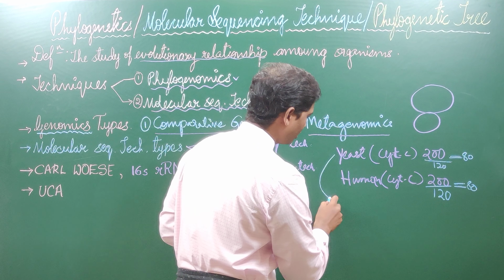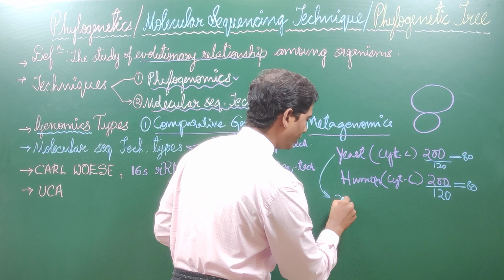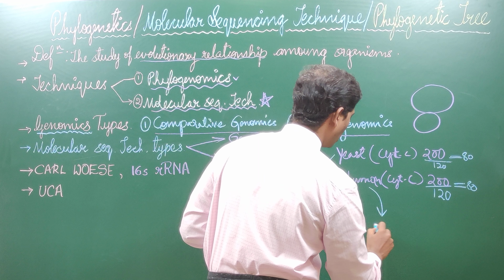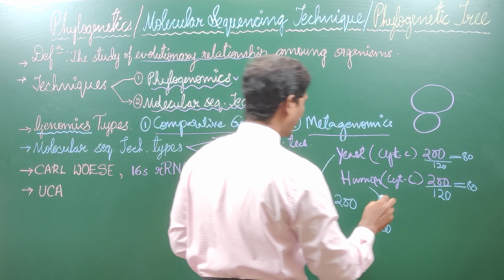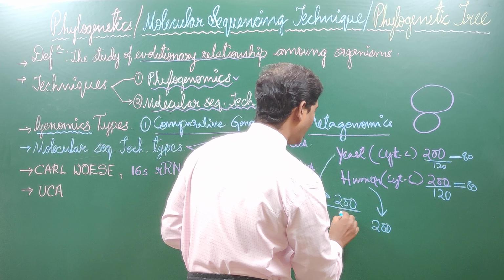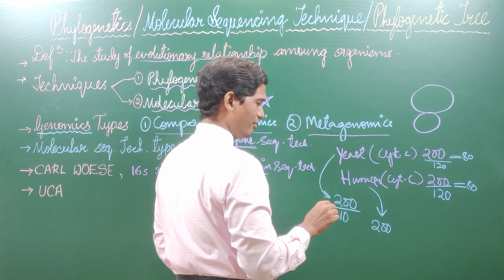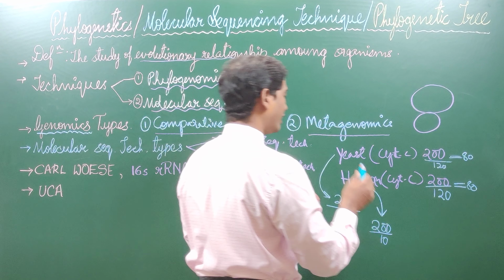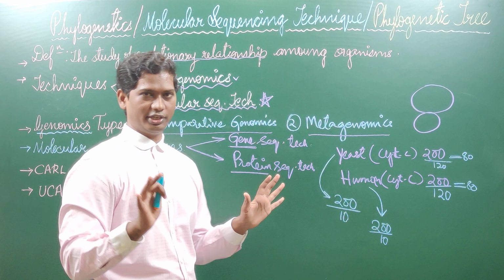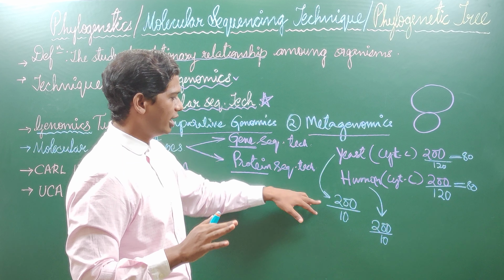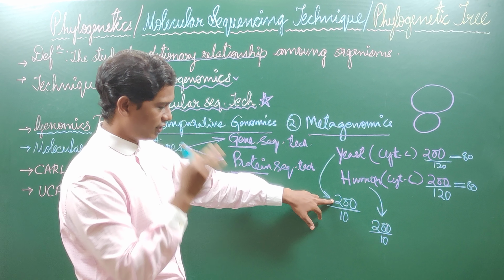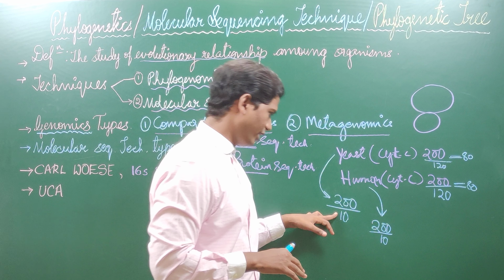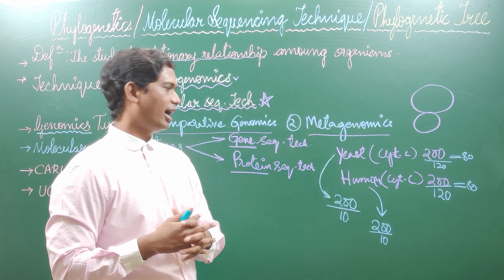Consider in yeast I found 200 amino acids, and in humans also I found 200 amino acids. In that I found that 10 amino acids were the same. In humans also I found 10 amino acids the same, and the rest 190 were different from each other. Consider this a common example. I am not taking the denomination here correctly, like after sequencing I am taking randomly to help you understand. I found that 10 were identical and 190 were different.